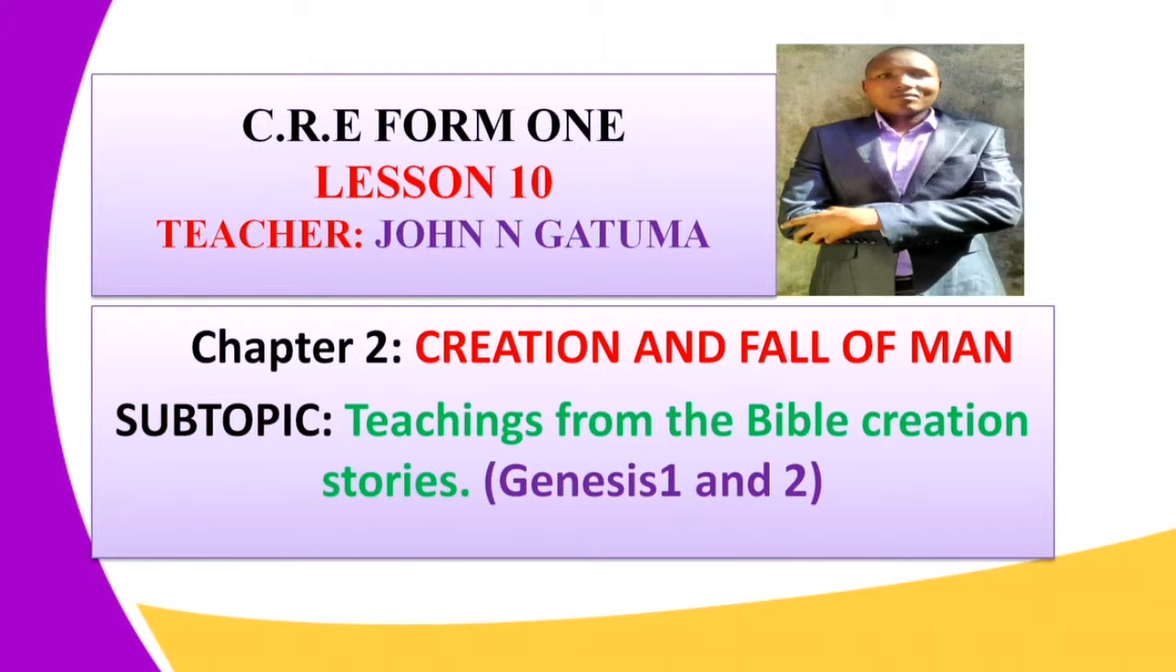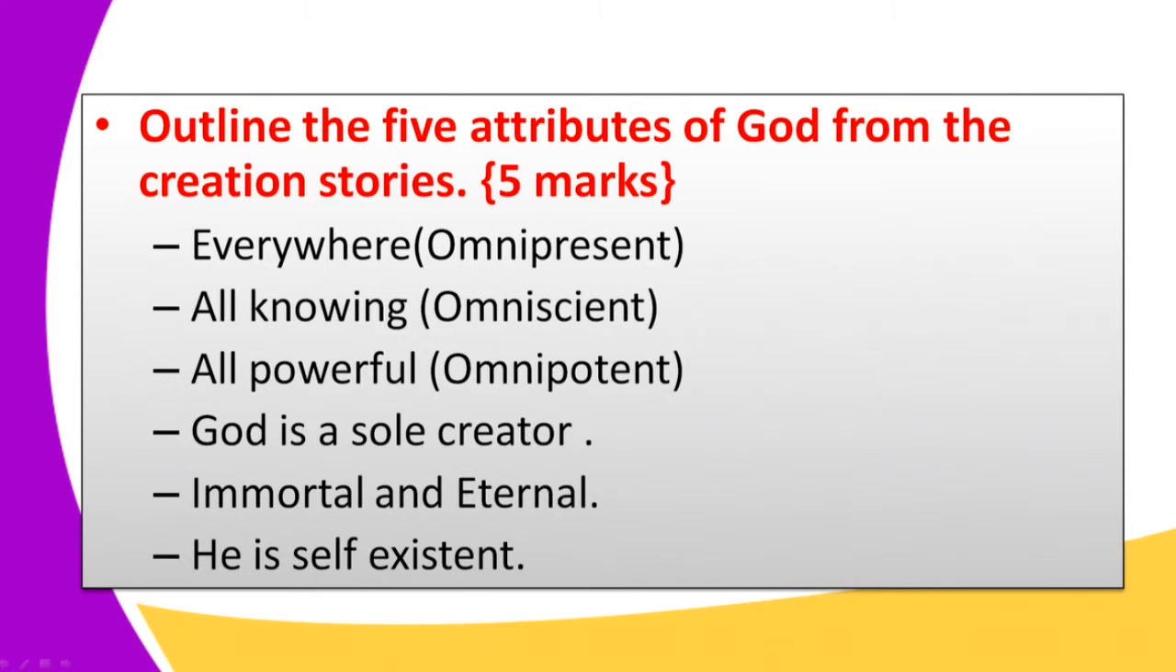We have been discussing the creation and the fall of man, and in our previous lesson we were trying to look at the attributes of God as it is seen from the two creation accounts, that is, Genesis chapter 1 and Genesis chapter 2. Before we start this lesson, let us revisit the question I gave you and see the expected answers.